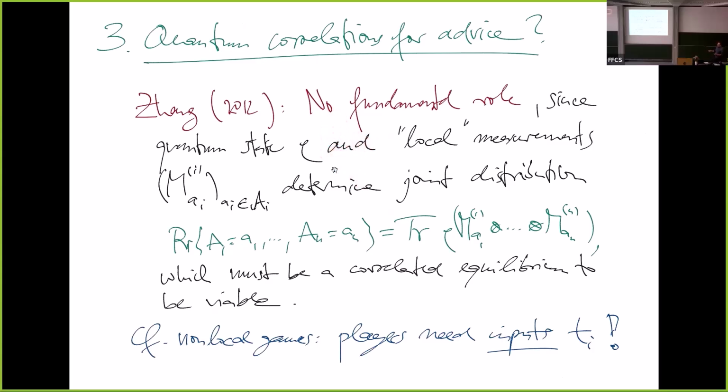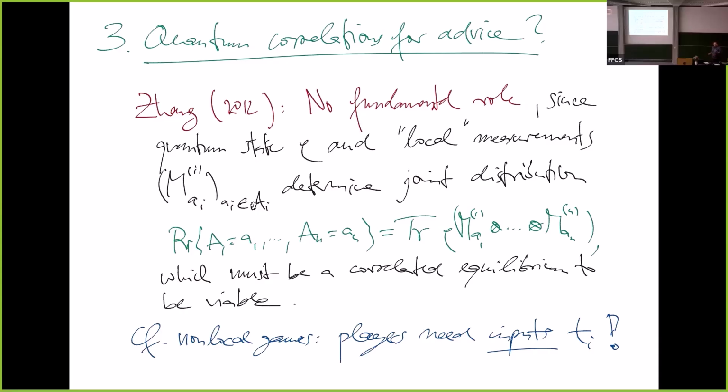The first thing is, in these kinds of games I described to you, there is no fundamental role for such games because, if you imagine a given state, in the end they have to play. They need, which means everybody needs to measure. There have to be these local POVMs. And then we get a joint distribution of the variables. Whatever notion of equilibrium you can think up for this quantum state and measurements, it has to imply that this joint distribution of these random variables is an equilibrium in the sense of Aumann, a classically correlated equilibrium. So we don't really gain anything there.